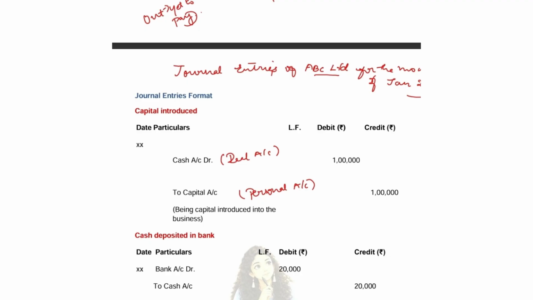For every debit there will be a credit. Here we can see how we have written the entry for capital introduced: cash account debtor to capital account. Cash is debited and capital account is credited. How? Real account: what comes in. Personal account: credit the giver. How has it come?